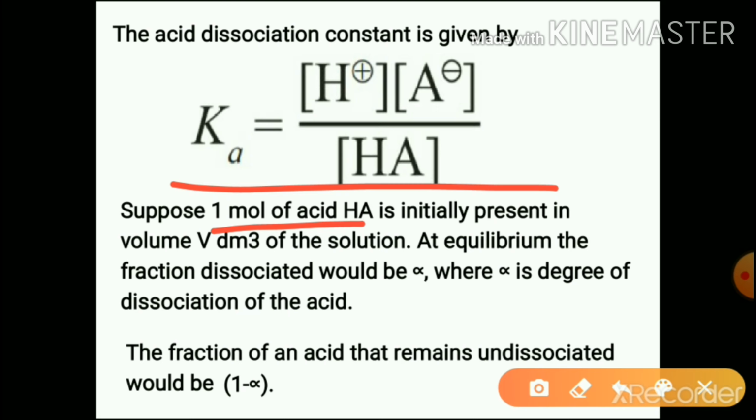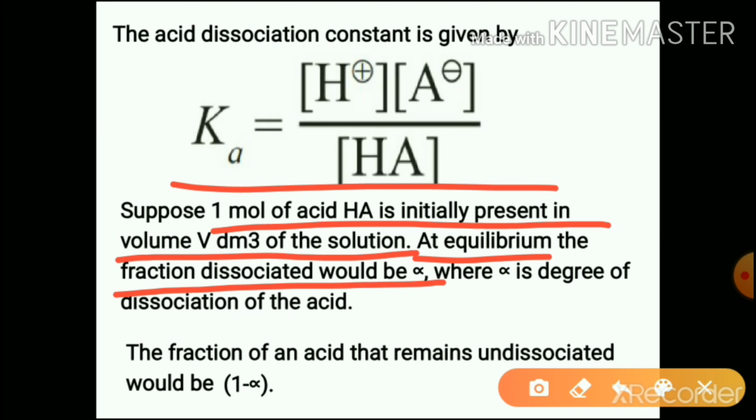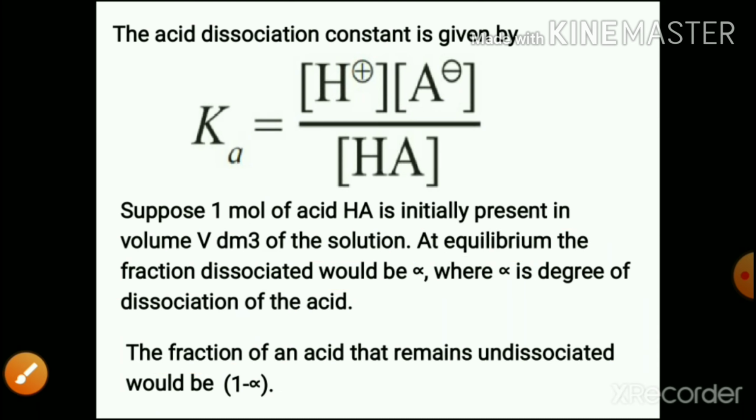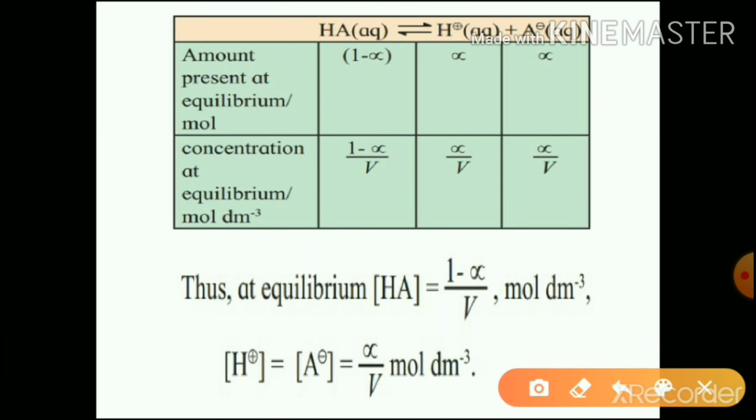Suppose 1 mole of the acid HA is initially present in V dm³ of the solution. At equilibrium, the fraction dissociated would be alpha, where alpha is the degree of dissociation of the acid. So the fraction of the acid that remains undissociated would be 1 minus alpha. See here in this table. At equilibrium, 1 minus alpha moles of HA are there, alpha moles of H+ are there, and alpha moles of A- are there.